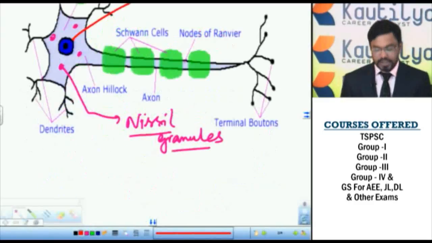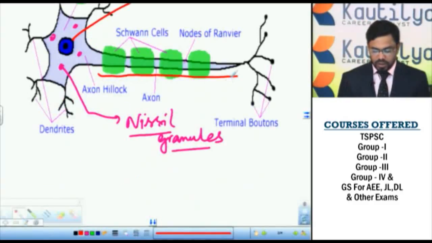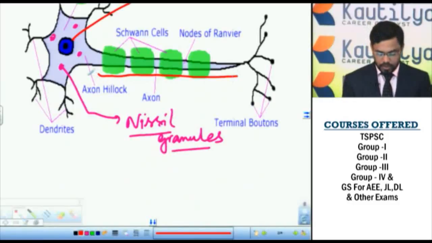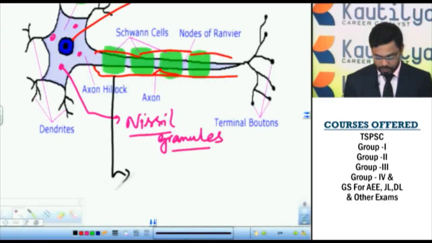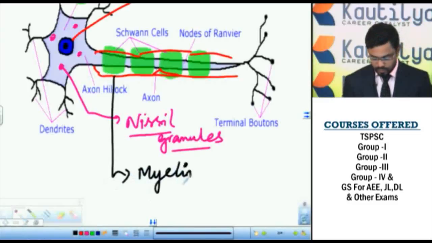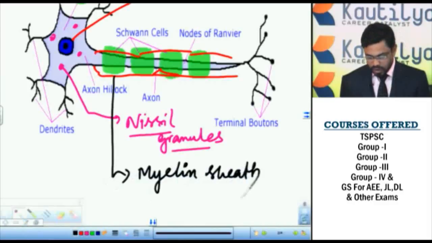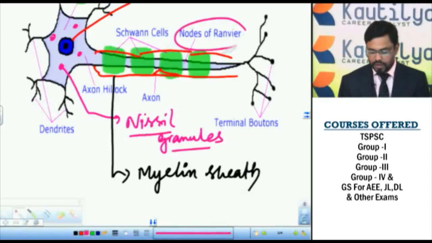A long process which arises from the cyton is called an axon. This axon is covered by a sheath-like structure called the myelin sheath. The protective sheath covering this axon is called the myelin sheath. Here and there, the myelin sheath is absent, thereby forming a constriction. This constriction is called the nodes of Ranvier. These nodes of Ranvier are useful for fast movement of the nerve impulse.